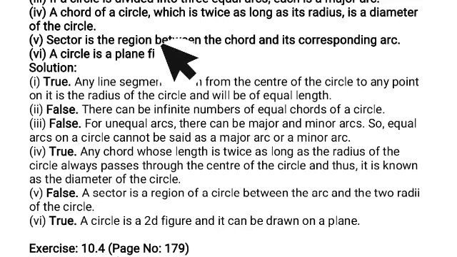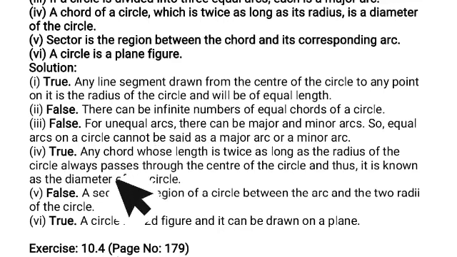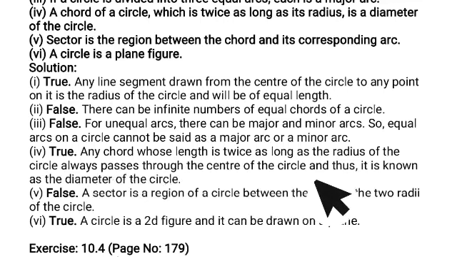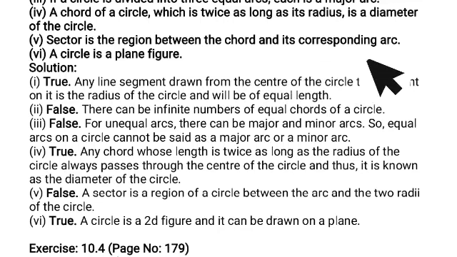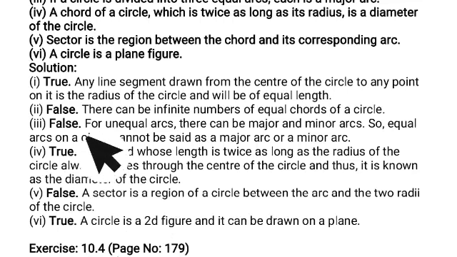A chord of a circle which is twice as long as its radius is the diameter of the circle. It's true. Any chord whose length is twice the radius of the circle always passes through the center of the circle and thus it is known as the diameter. Sector is the region between the chord and its corresponding arc. So it is false. A sector is a region of a circle between the arc and the two radii of the circle.